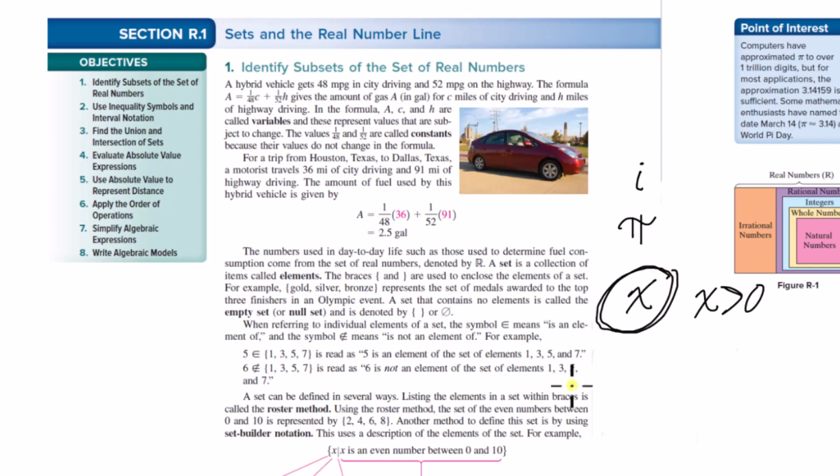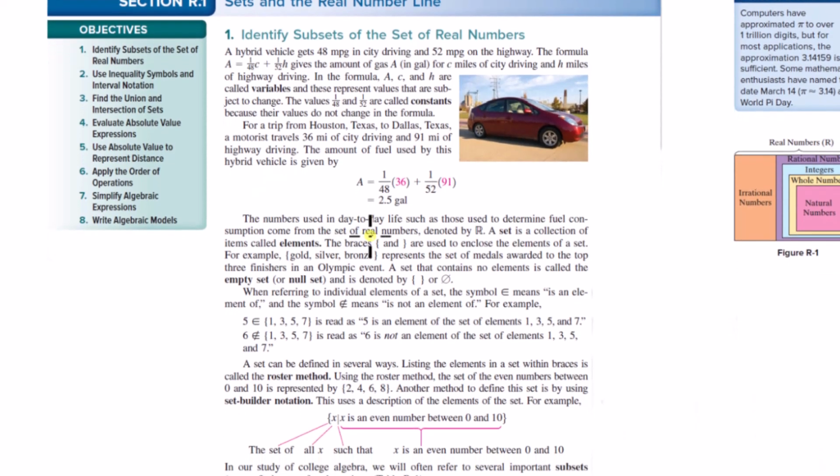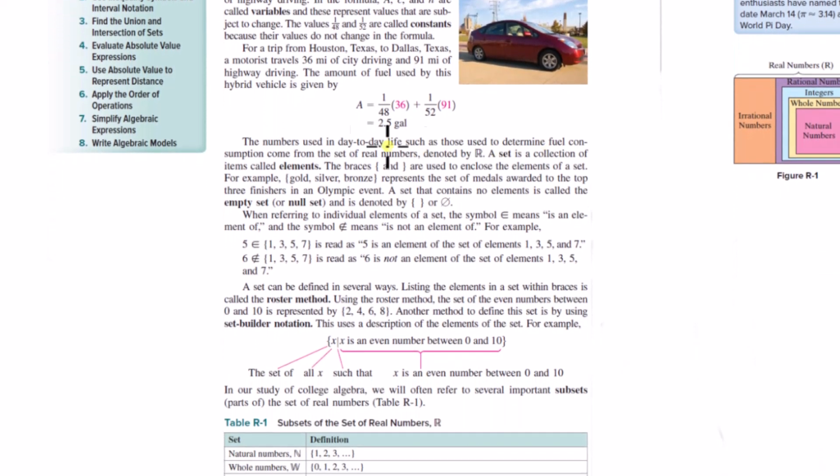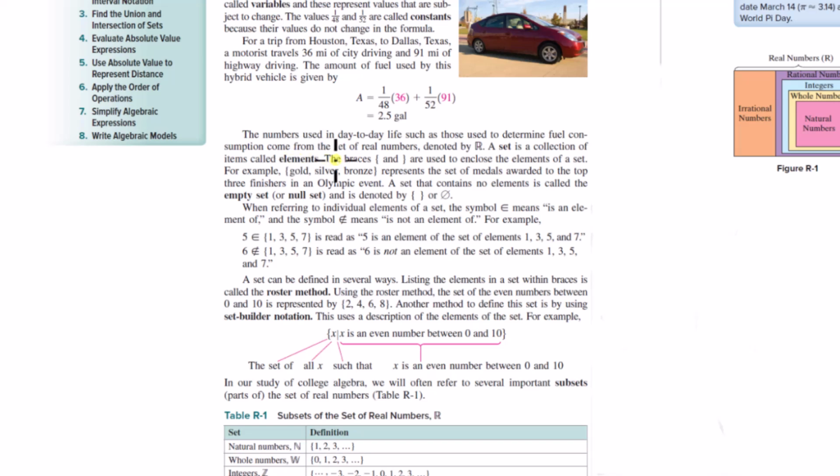Okay? So, yeah, they give an example. If you drove 36 miles in the city and 91 miles on the highway with this vehicle, then you burned 2.5 gallons of gas. All right, the numbers used in day-to-day life, such as those used to determine fuel consumption, come from the set of real numbers, denoted by this symbol R here. So yeah, you can think about the numbers on the number line.